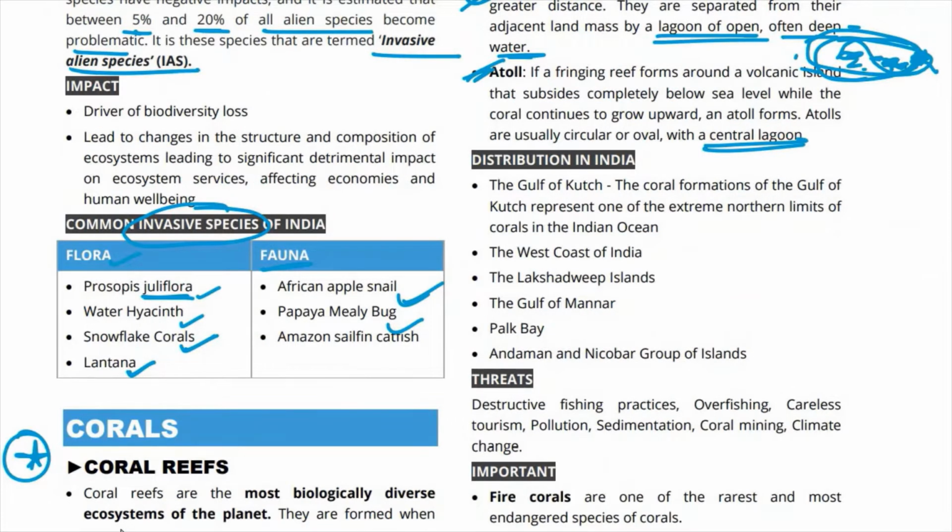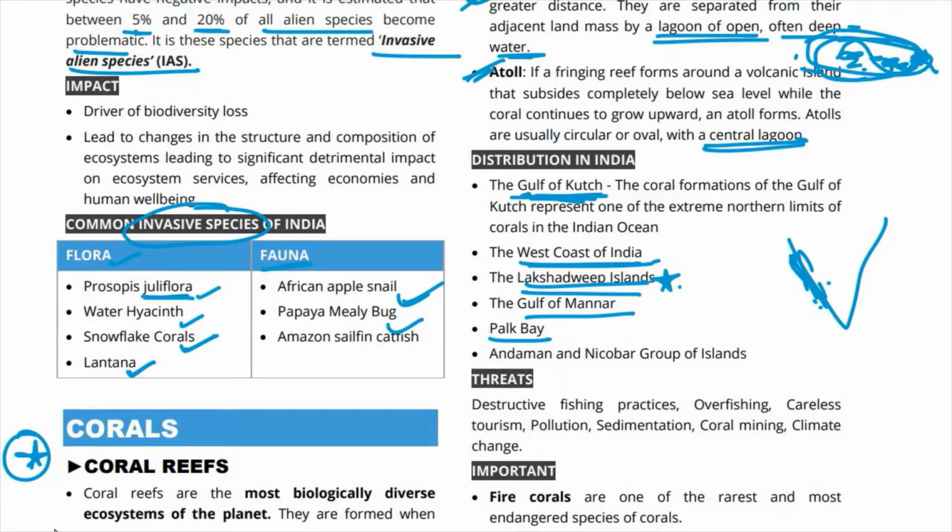इंडिया में हम कहाँ कहाँ देख सकते हैं coral reefs को? So we can see them in the Gulf of Kutch. Remember, coral formations of the Gulf of Kutch represent one of the extreme northern limits of the corals in the Indian Ocean. ठीक है, Gulf of Kutch में we get to see the west coast of India. So the west coast of India में we get to see the coral reefs. Then Lakshadweep Islands. This is a very prominent example. Atolls are there. Lakshadweep Islands. And then there is the Gulf of Mannar. Maybe we get to see coral reefs. And then Palk Bay or Pork Bay.